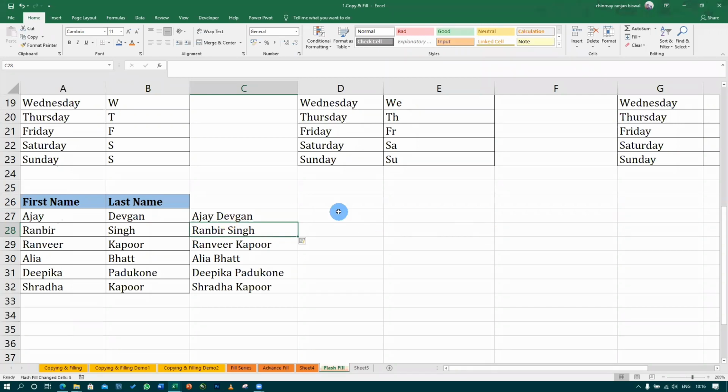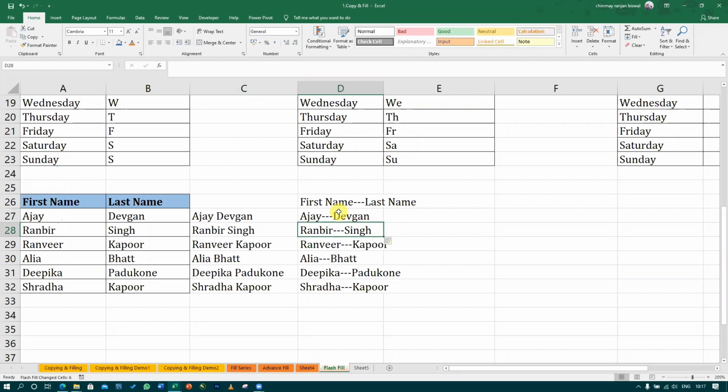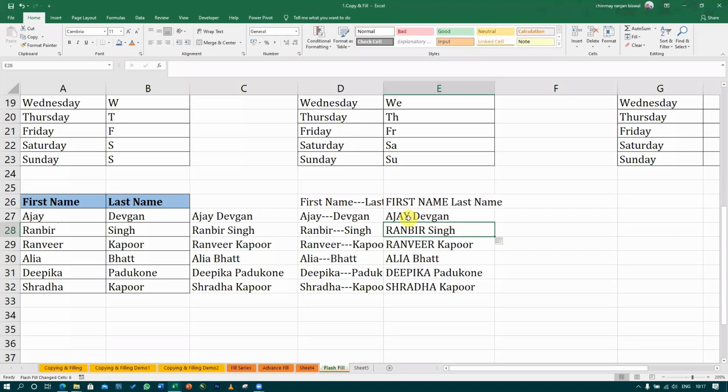Okay, you can give any format. See, any format. Like if I'm going to do Ajay dash dash dash Devgan and press Control E, see what will happen. If I'm going to give Ajay in capital and Devgan in small, and then press Control E, see, it will just copy the same format. Okay, like if I'm going A dot Devgan and then press Control E, see,